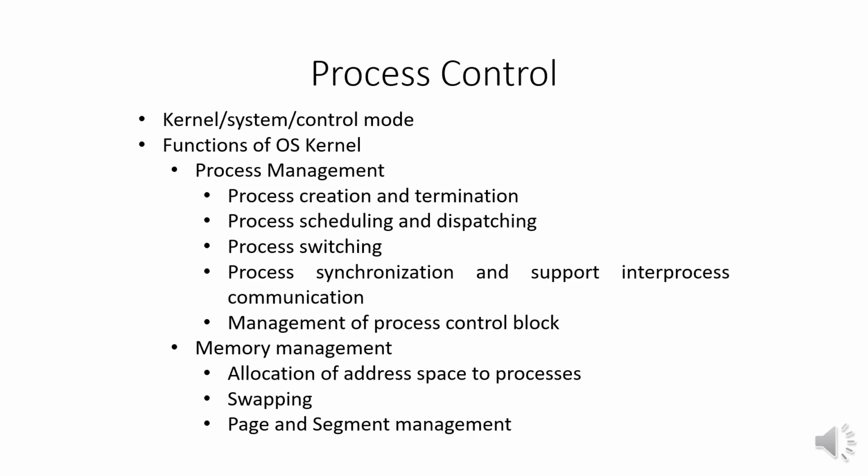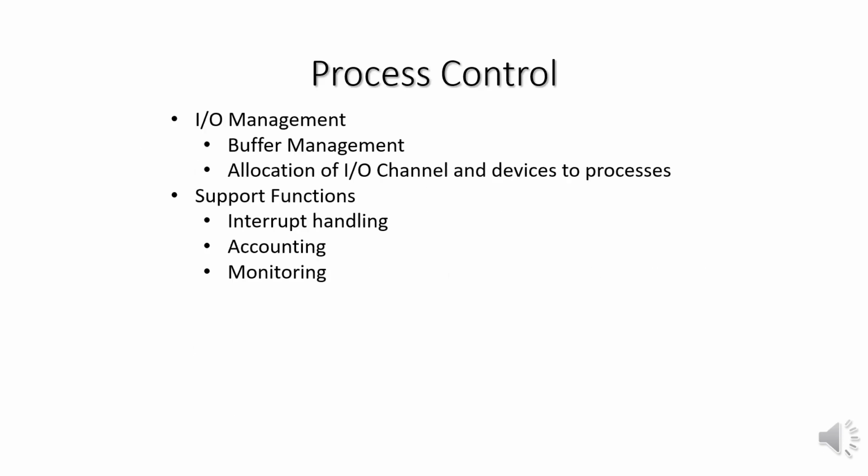Under memory management, it allocates address space to processes. It allows swapping and supports page and segment management. In I/O management, the OS supports buffer management and allocates I/O channels and devices to processes. Under support functions, it handles interrupts.